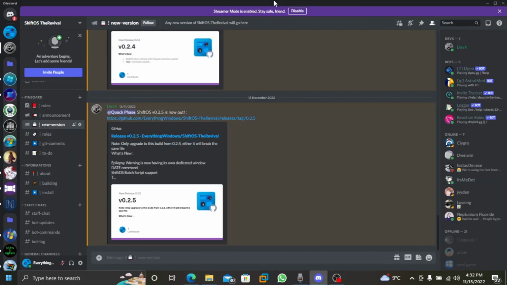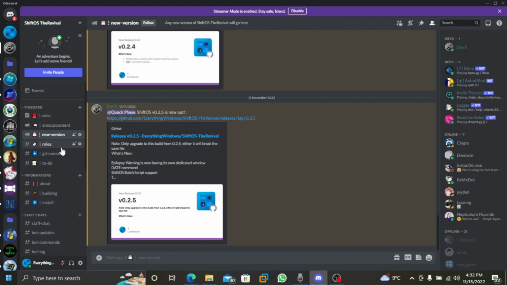ShiftOS also has a community Discord server where you can discuss all about ShiftOS, starting from Philip's 0.0.x ShiftOS until ShiftOS The Return and this one, ShiftOS TheRevival. The links to all of these, such as GitHub, itch.io, and the Discord server, will be in the description. As of now, this Discord server doesn't really have that many members. It only has 34 members, but you can help us by contributing to GitHub if you know coding in Visual Basic or possibly C#.